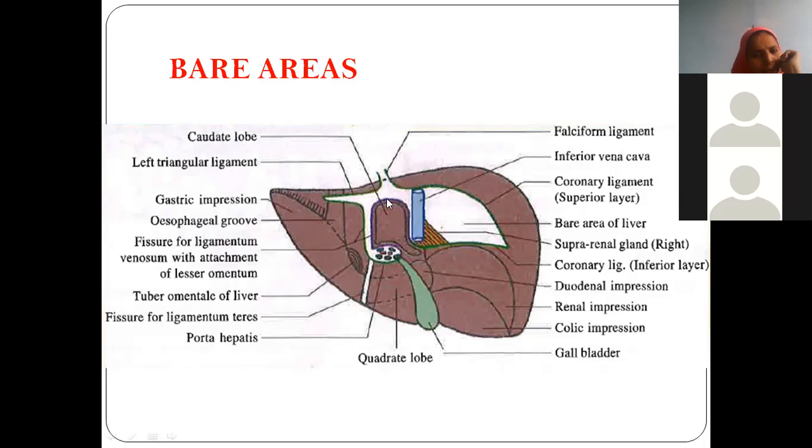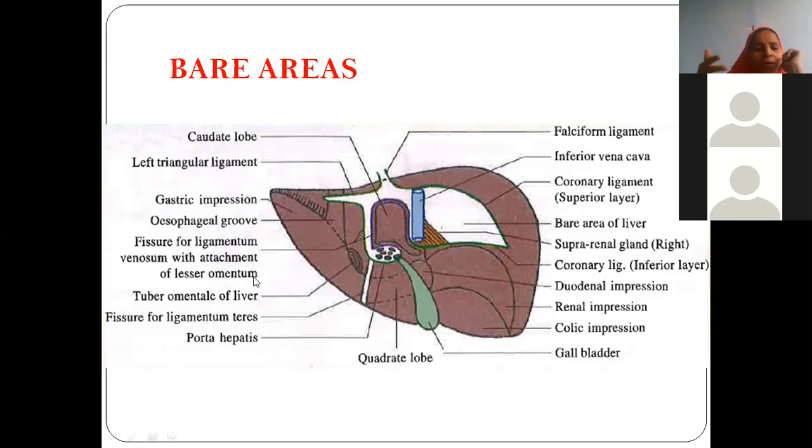Now, if you see the continuation of the journey of the coronary ligament, it is covering the caudate lobe, and you can see it is forming a fissure, a depression here. This depression is called the fissure for ligamentum venosum. It comes like this and gets attached to the margins of porta hepatis. We know the margins of porta hepatis give attachment to the lesser omentum.